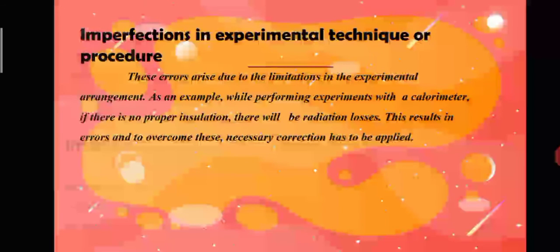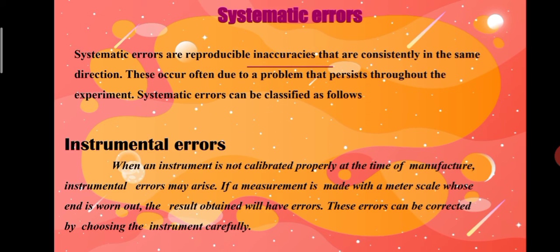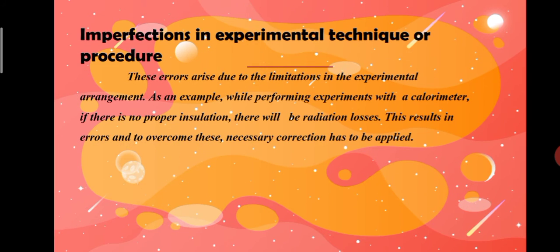The next one is imperfection in experimental technique or procedure. These errors arise due to the limitations in the experimental arrangement. As an example, while performing experiments with a calorimeter, if there is no proper insulation, there will be radiation losses. This results in errors, and to overcome these, necessary correction has to be applied.